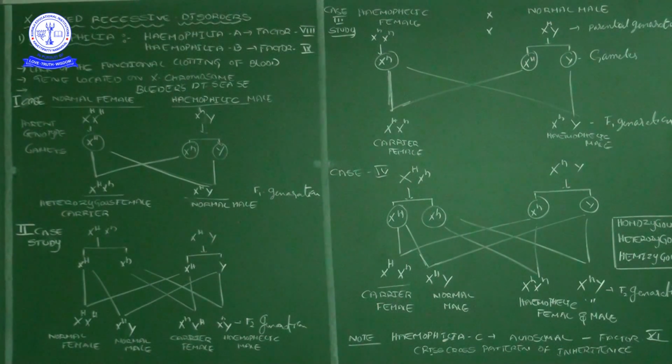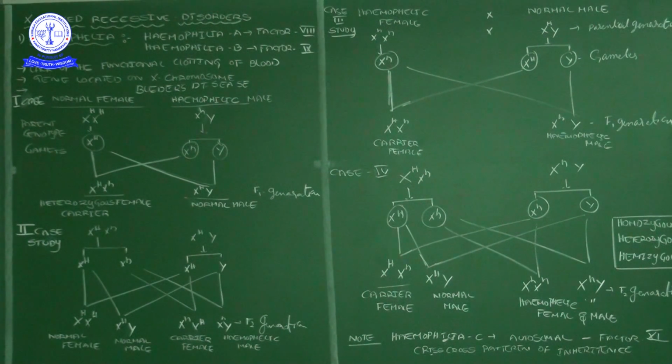Now in the female, small h has 2 probable places, only because there are 2 X chromosomes. Maybe one X has capital H and the other small h, which is heterozygous, or sometimes only capital H without any recessive gene.